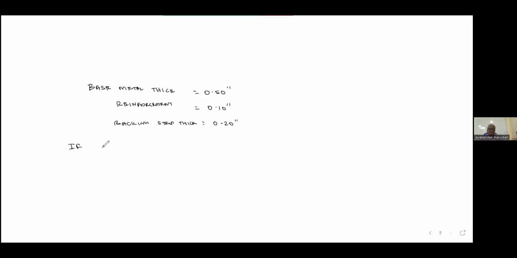If source side wire type IQI is used, how many wires should be visible in the radiograph? Okay, I will write it like this.